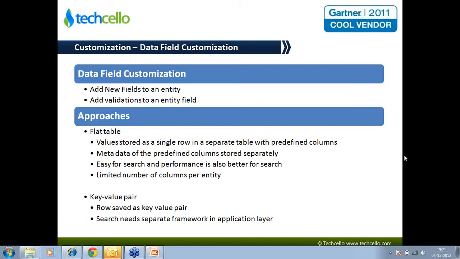Now the advantage of this approach is it offers great scalability, and it does not have any constraint or limit on the number of extension fields that you can introduce. The downside is if you are offering a search based on the additional fields you are adding, then it becomes a little cumbersome, and the search itself might be slower because it's not possible to index it very well and so on. So these are two common approaches people follow to bring in customization at a data field or an entity level.